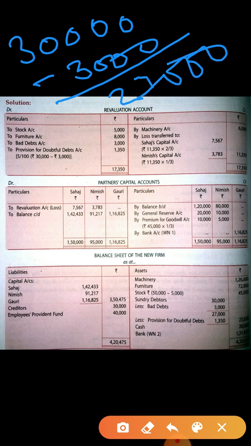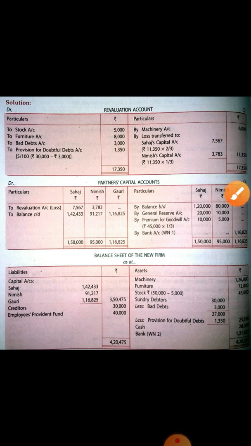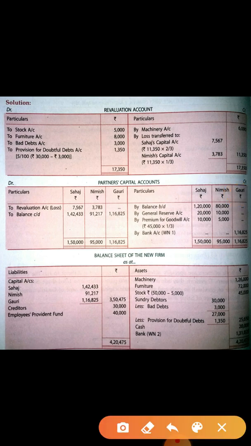Now provision you have to calculate on this amount, 5/100. The provision answer is 1350. Now after that do the total. Here loss will come. The loss you have to transfer in the ratio 2:1 and distribute the loss amount among the old partners.